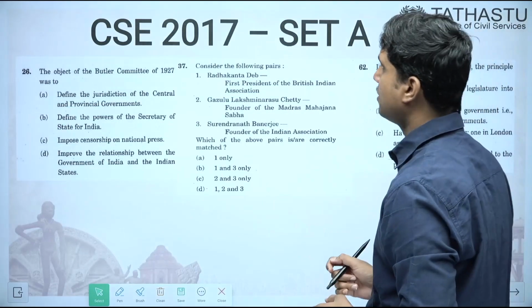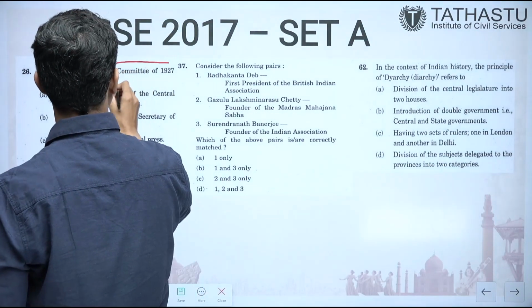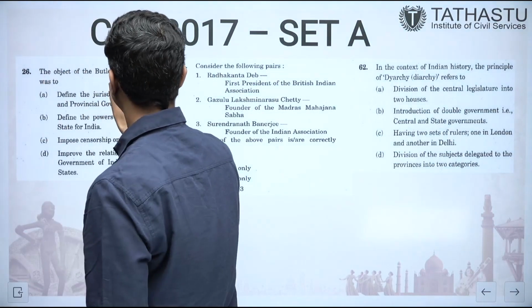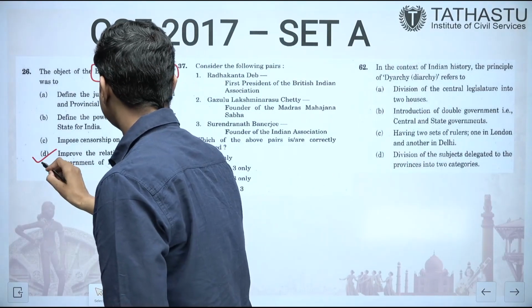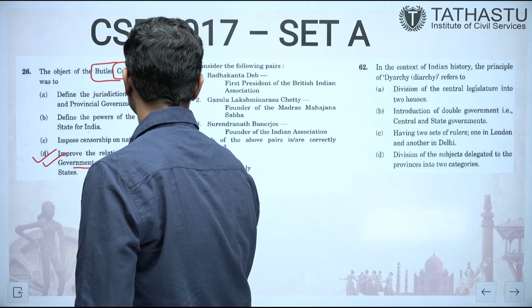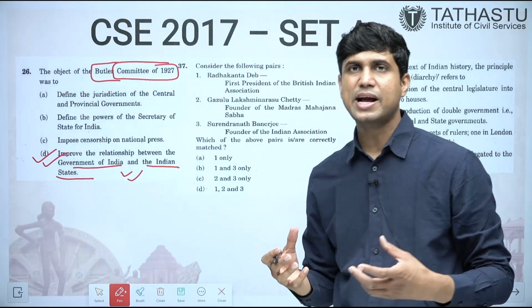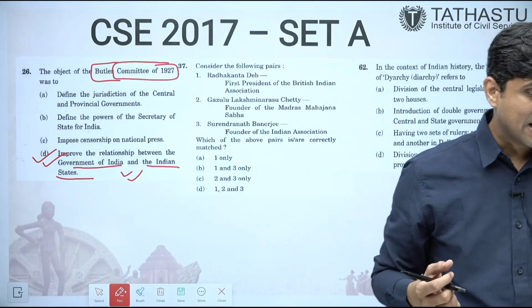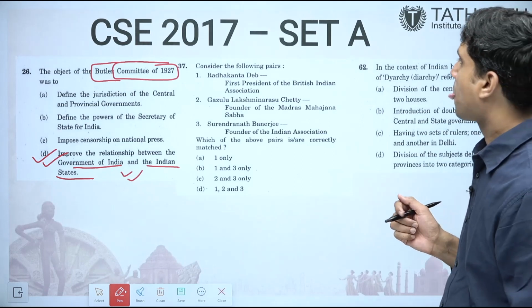Moving to the next question, the object of the Butler Committee of 1927 was, it was basically formed to improve the relationship between the Government of India and the Indian states. Basically the princely states and the Government of India, it was established to improve the relation between the two. So the answer should be D in this case.